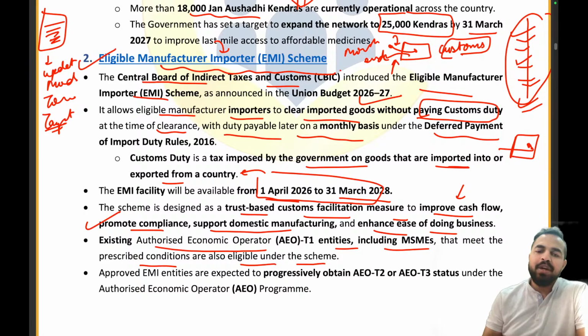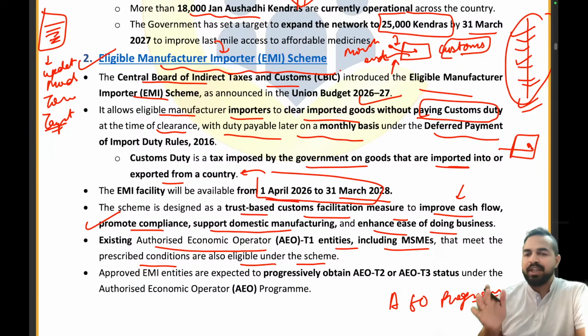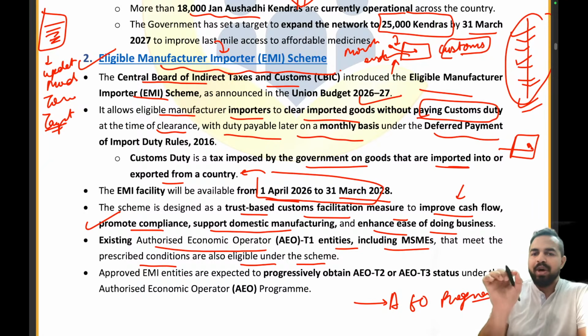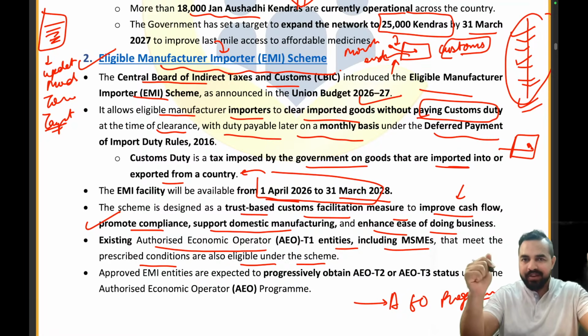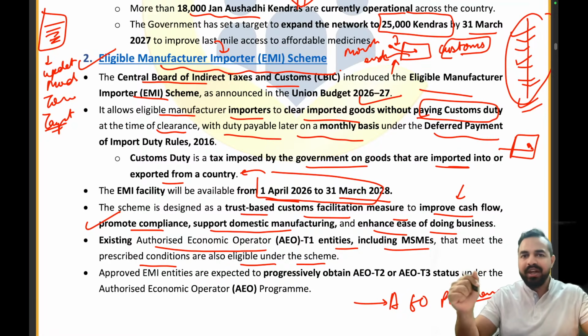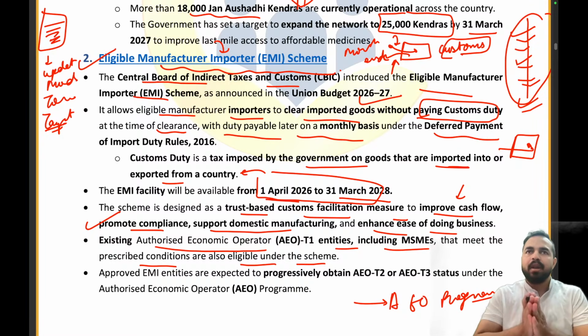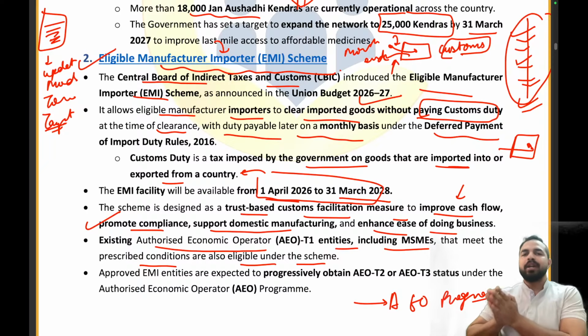Now my dear friend, let me tell you the name of the program, that is the Authorized Economic Operator Program. Now, as I told you, there are some importers and exporters who have a good track record, so they are being given the status of AEO. Let's take an example. The people who have that good track record, we give them the certification that, okay, this is your certification of the good track record, right? And it is based on the level of compliances that you are following.